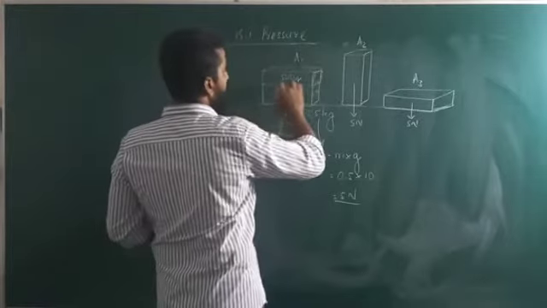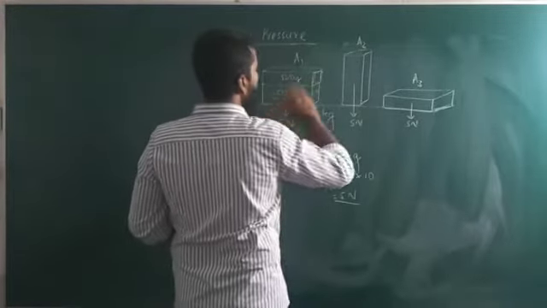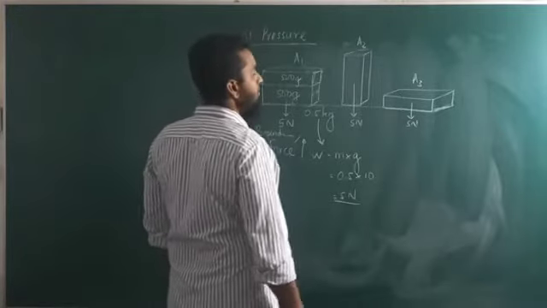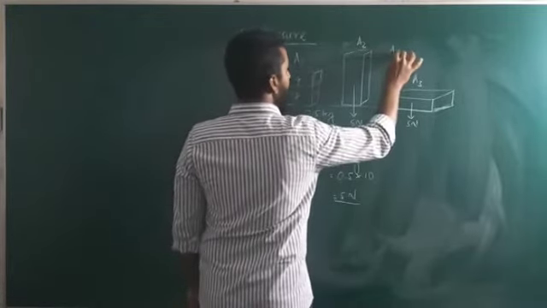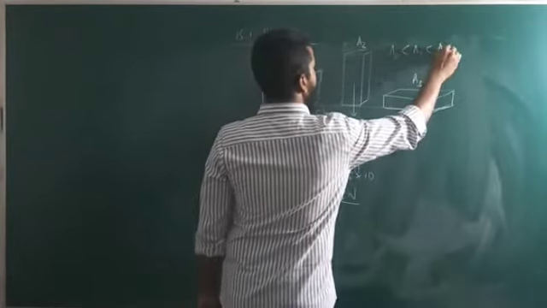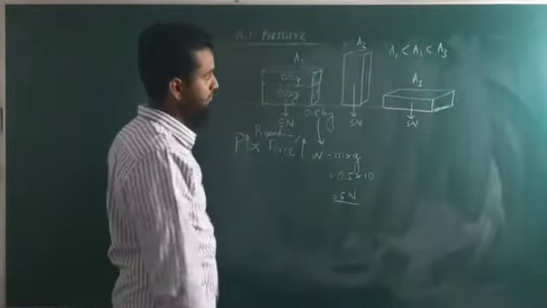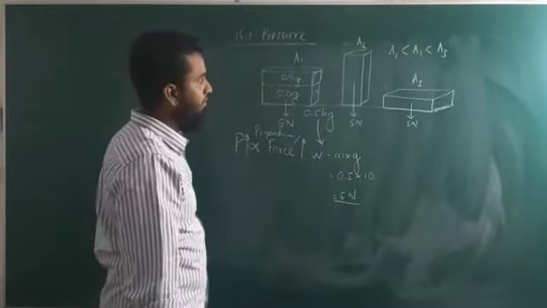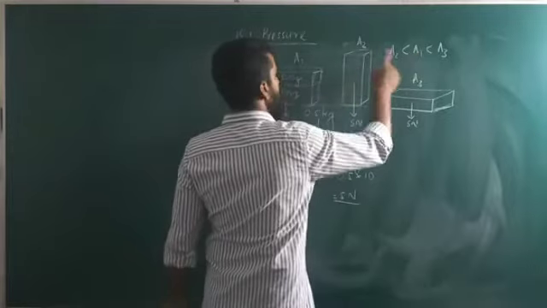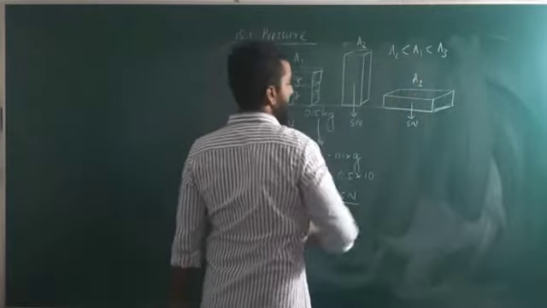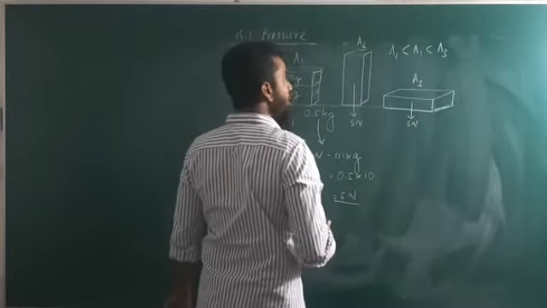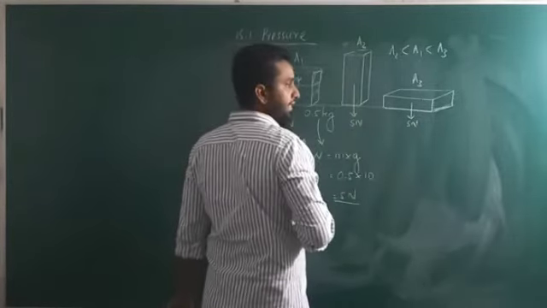Then A1, A2, A3. If you write this in ascending order, A2 is going to be less than A1, which is going to be less than A3. Therefore, the least area is this one, second this one, third this one. The more feeling or more pain is going to be felt in this orientation.